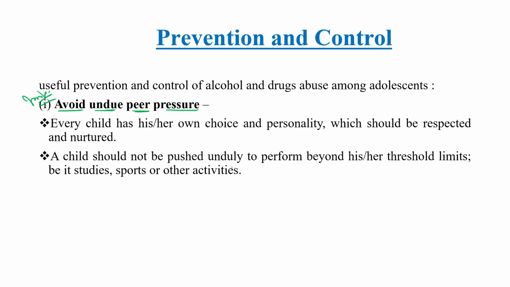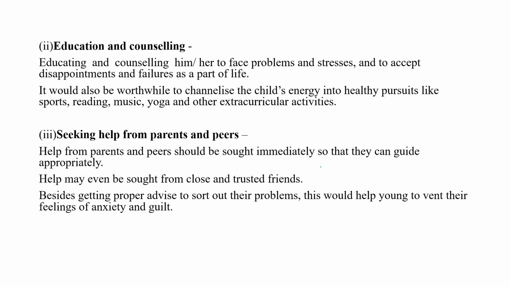As you know, every child has his own choice and personality, which should be respected and nurtured. A child should not be pushed unduly to perform beyond his or her threshold limit, whether in studies or sports or in any type of activity.